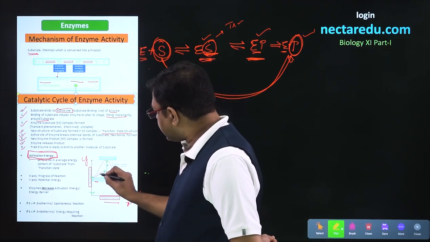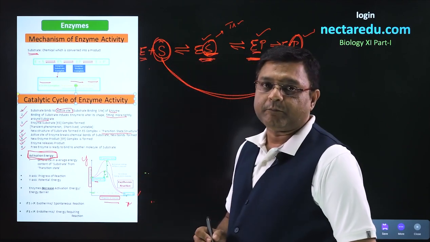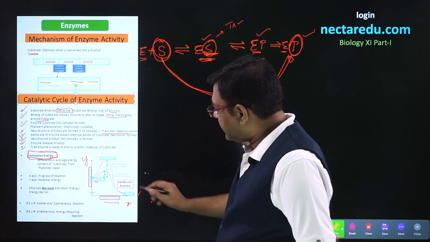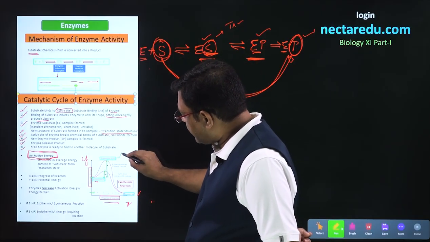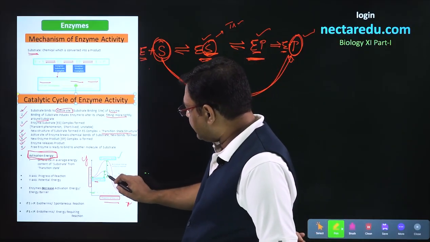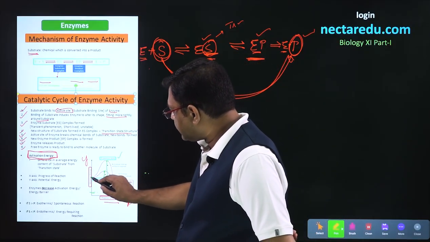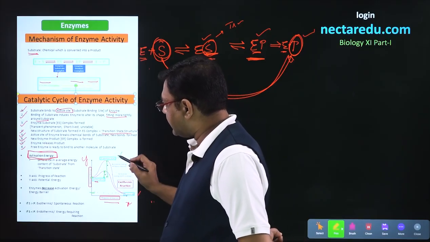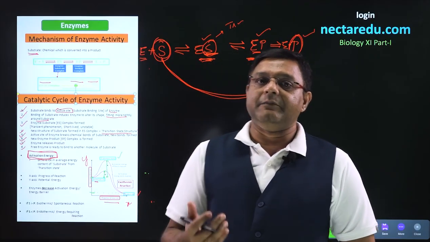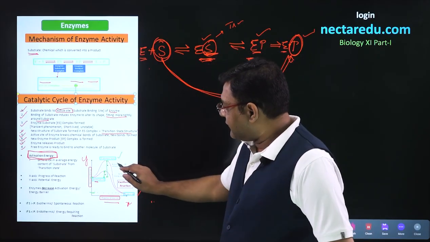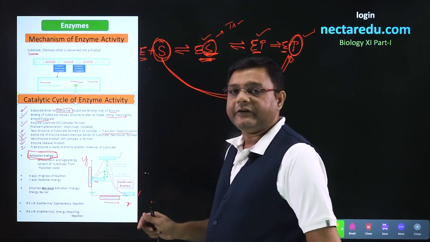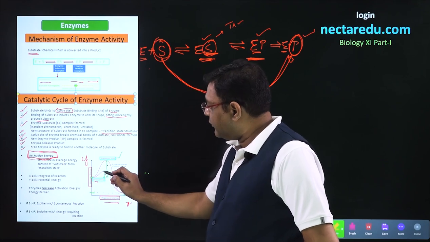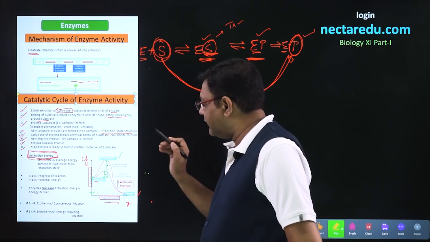So this substrate can easily get converted into the product, and this is the concept of activation energy. So, what is activation energy? This structure was the transition structure. The difference in energy of the substrate and this transition structure is called activation energy. What the enzyme did in this case is just reduce the activation energy, this energy barrier, so that more and more molecules of substrate are converted into product.